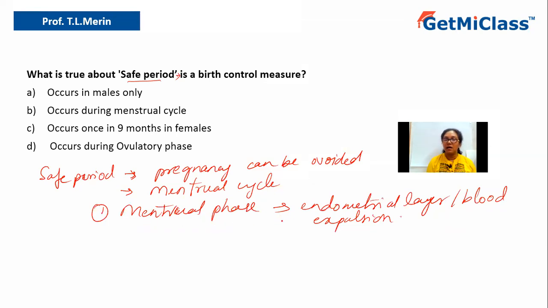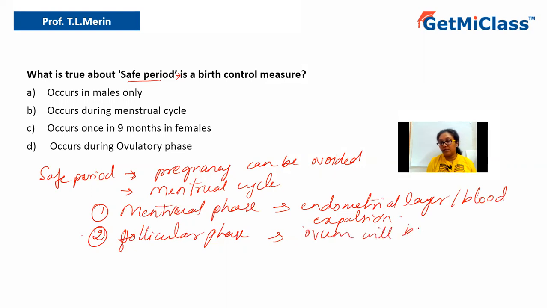This actually comes once the ovulation has occurred in the previous cycle. We are talking about the menstrual cycle. So the first phase is the menstrual phase. The second phase is called the follicular phase, during which various follicles are formed, like the primary follicle, secondary follicle, tertiary follicle, then the Graafian follicle. And also there is formation of the ovum. That is what the follicular phase is.